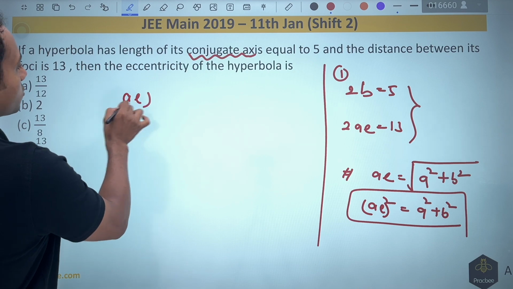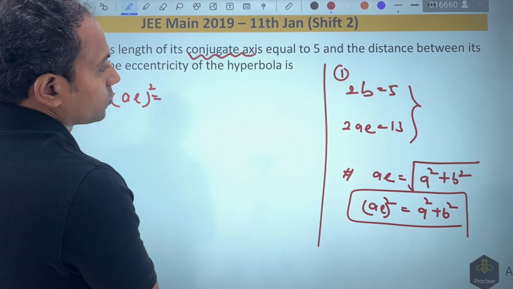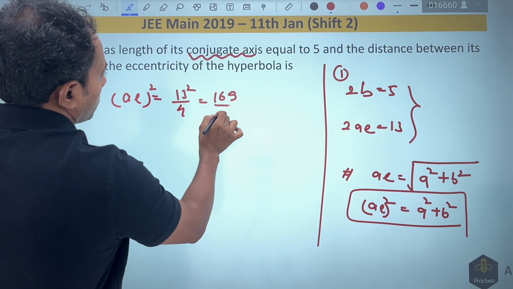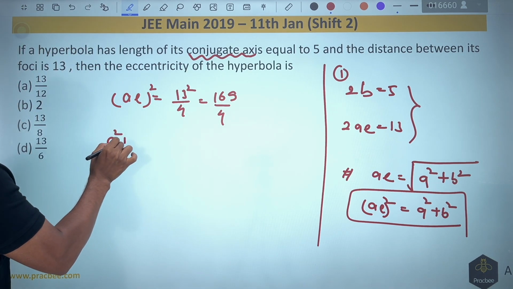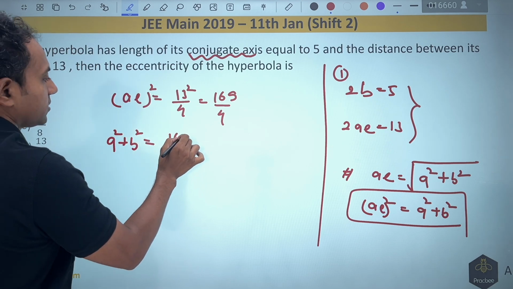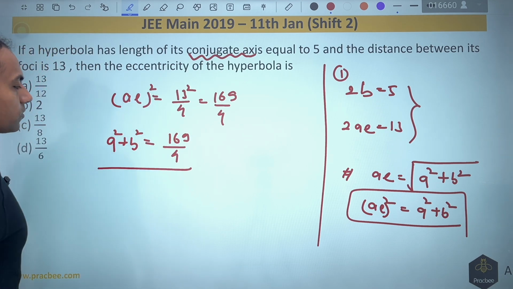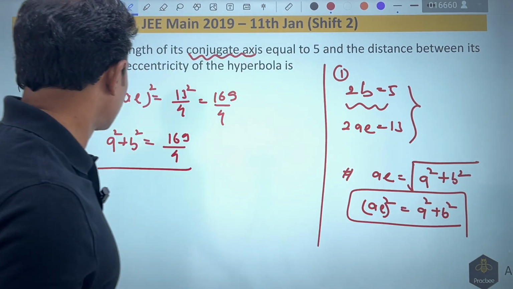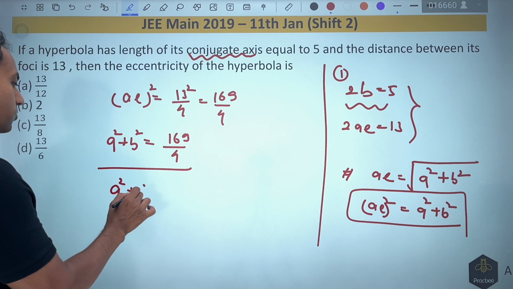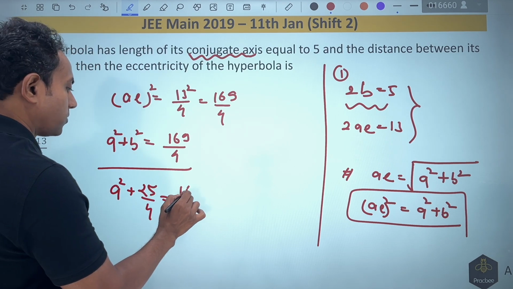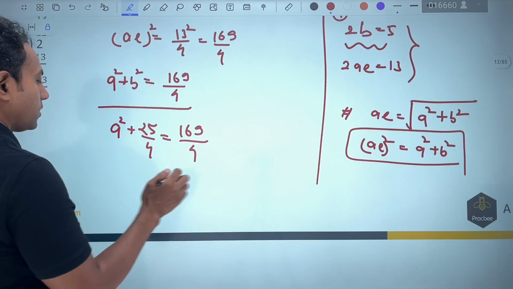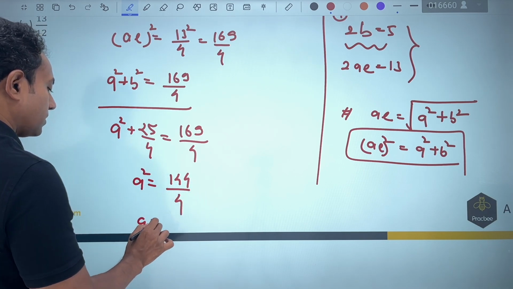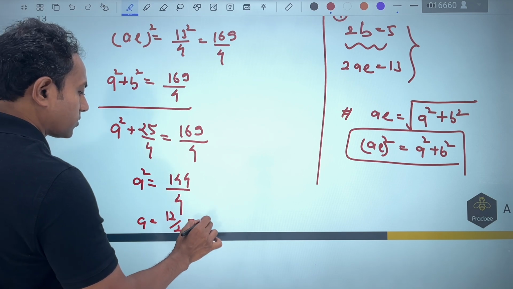So AE square will be equal to 13 square by 4, that is 169 by 4. This can be written as nothing but A square plus B square. So from here I know the value of B. I can take this value of B and substitute here. So it becomes A square plus 25 by 4 is equal to 169 by 4. If you simplify, A square comes out to be 144 by 4. So A comes out to be nothing but 12 by 2. It comes out to be 6.